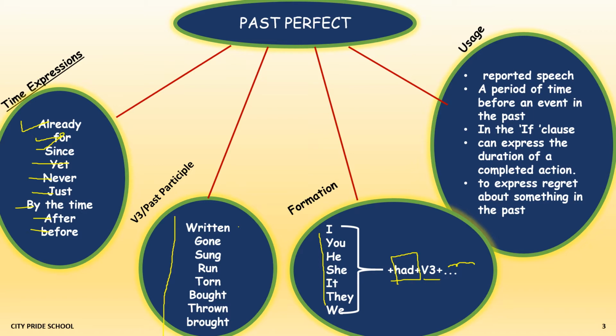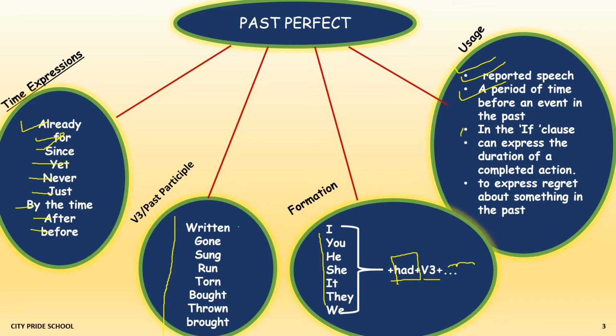Then usage. When should we use past perfect? When we are using reported speech, and to show a period of time before an event. Again, this also has an interruption. We have to show an action that interrupts, so that we can show that the action got completed before the second action that took place.